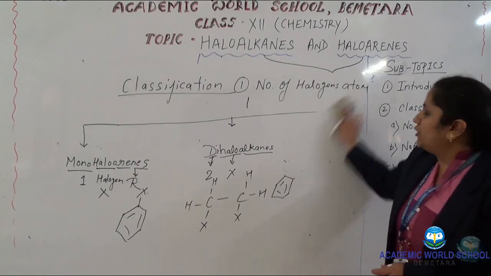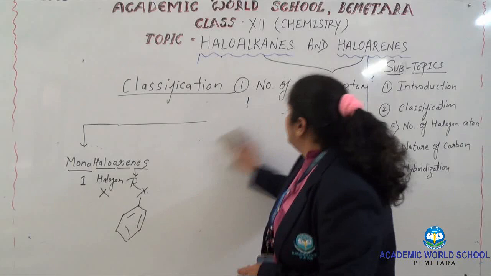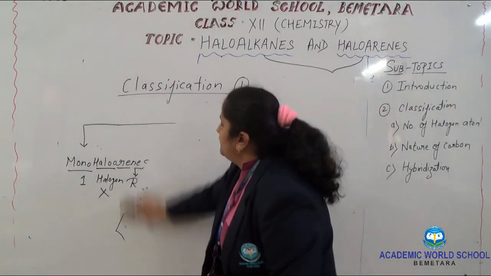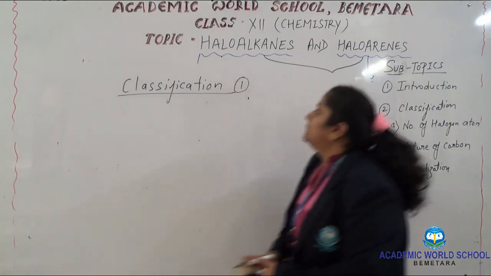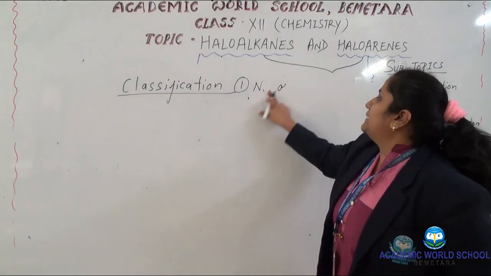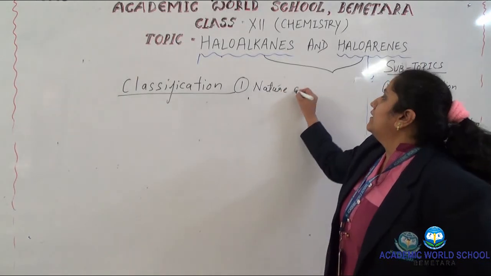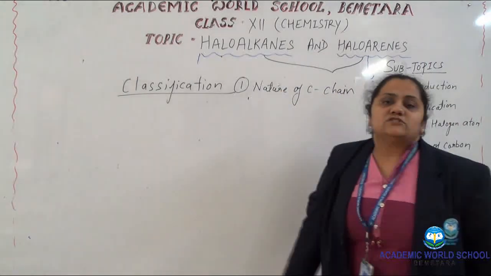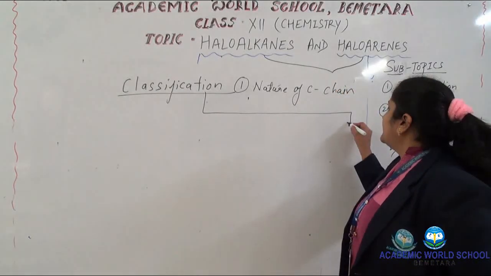The second mode of classification is on the basis of the nature of the carbon chain. On the basis of the nature of the carbon chain also, there are three modes of classification.